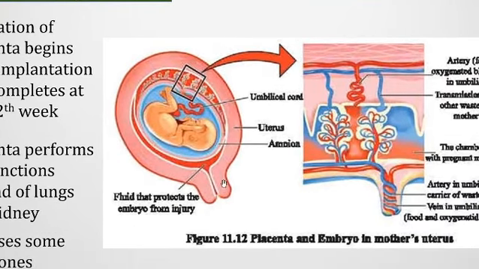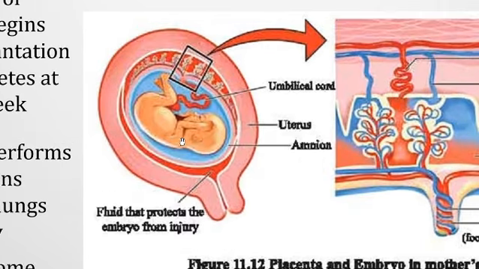Here we see this pink colored thick lining represents the uterus of the mother's womb, and inside this we see a fetus or embryo that is growing and is attached to the uterus with the umbilical cord. Everything that is inside the uterus now is called the placenta, and inside this we have different parts.